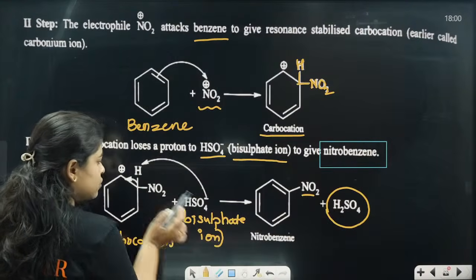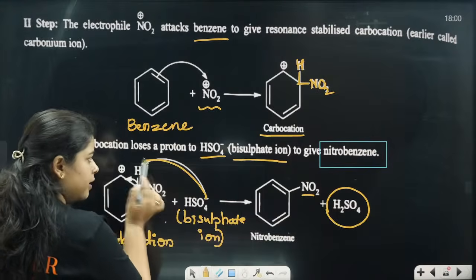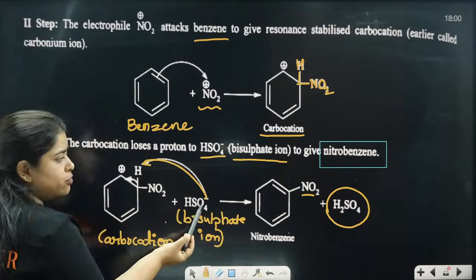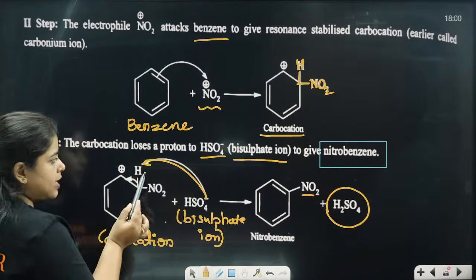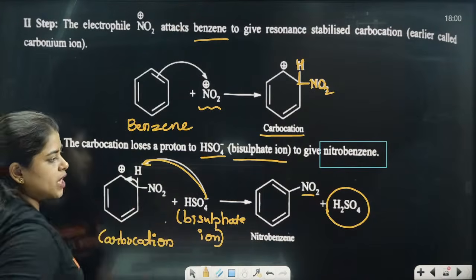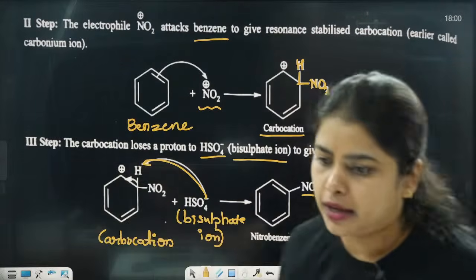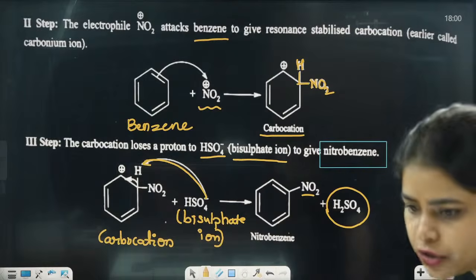The hydrogen here will move to this side. This hydrogen will move this side. So for that purpose, H2SO4 will be forming. Clear? Simple. Don't get confused here. Done? Understood?